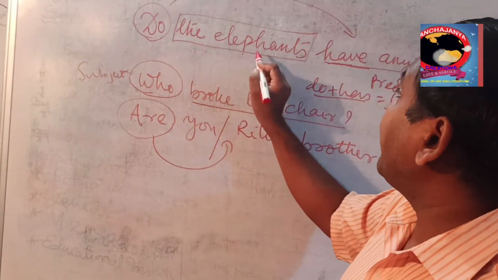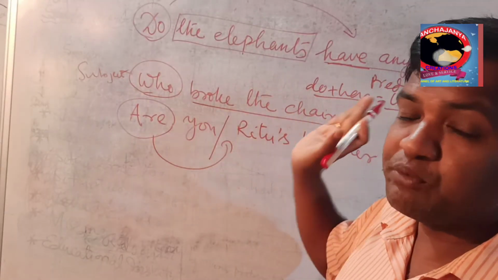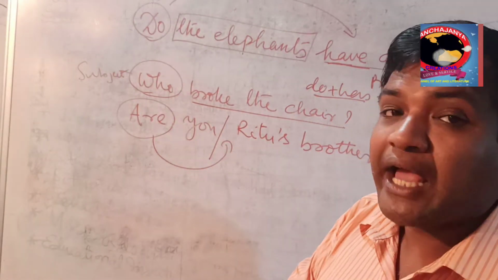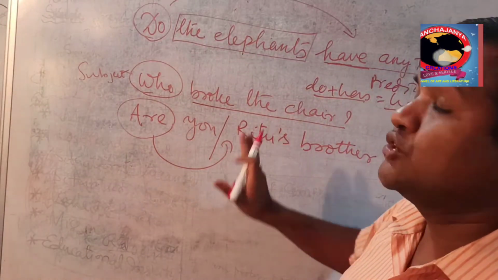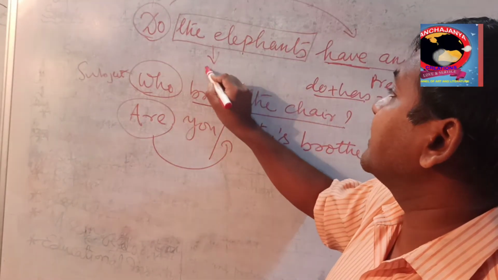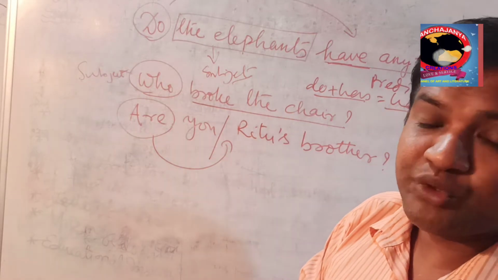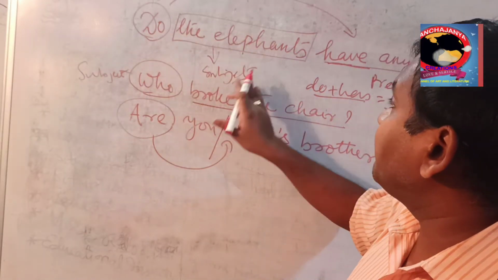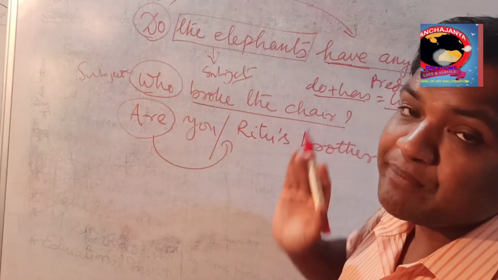So, the elephants do have any teeth, if you are making it an affirmative sentence. So, do the elephants have any teeth? Here do comes first and the elephant comes under subject. Hence this one is the subject doing the work. So the elephant is the subject, and do comes under what is called the predicate.